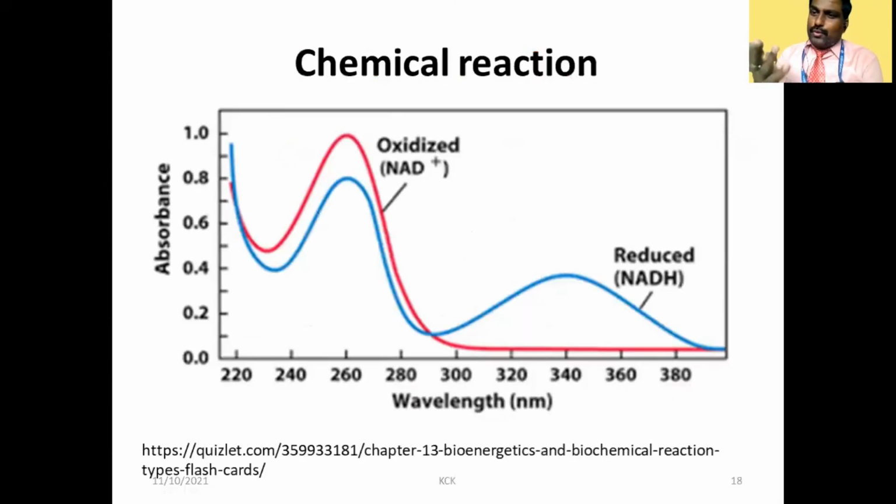By using UV visible spectroscopy, how are we identifying it? You see that the red color one is oxidized, and the blue color one is reduced. The blue color one is giving an extra peak at around 345, 342 nanometers. By seeing this, we can find out whether the NAD molecule is reduced or oxidized. Simply, oxidation and reduction reactions we are seeing in UV visible spectroscopy.